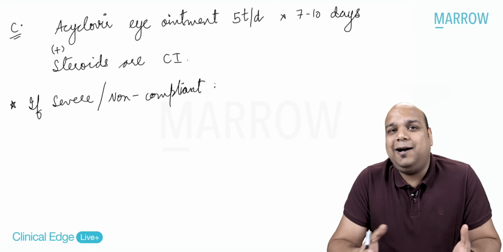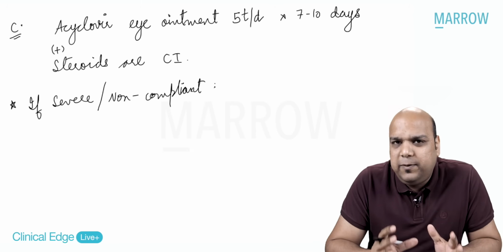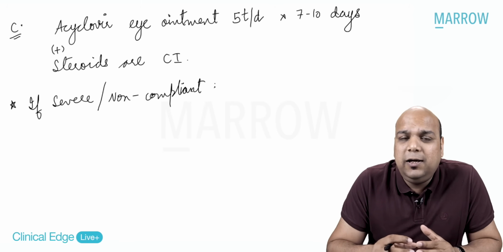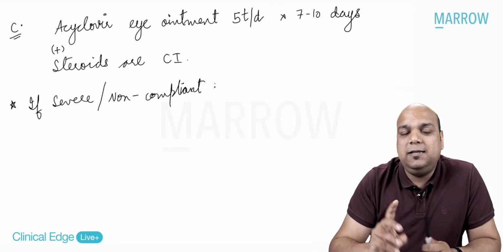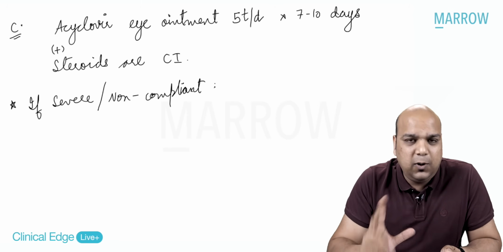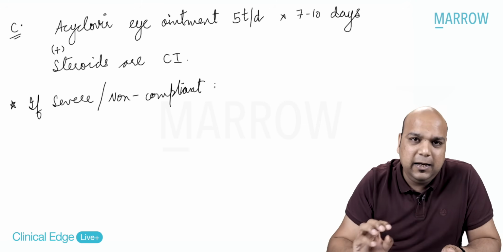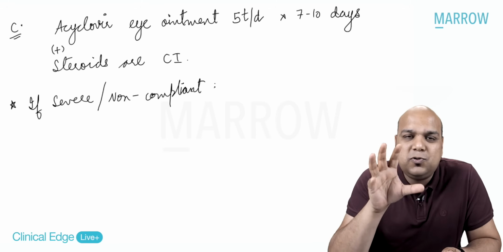Sir, I go to a job, I can't do it. I have this problem, I can't do it. Sir, 5 times is too much. So a lot of patients are non-compliant. So during your prescription, you have to make the patient understand that this thing can recur. This is dangerous. If herpes becomes dormant, if it keeps on reactivating, your cornea may become scarred. Scarring means you may lose permanent vision.